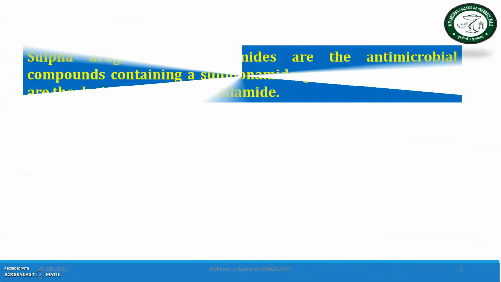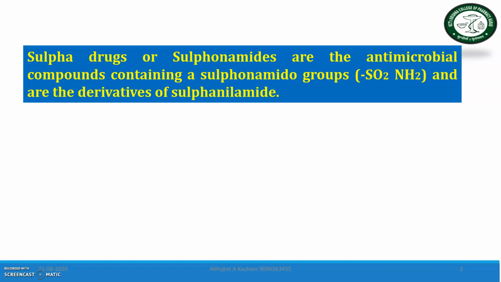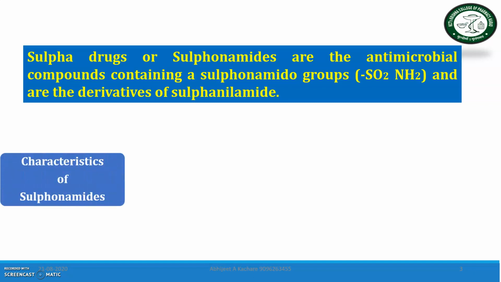Next, what do we mean by sulfonamide? Sulfonamides are antimicrobial compounds containing sulfonamide groups, meaning SO2 and NH2, and are derivatives of sulfonamides. Always remember, sulfonamide drugs contain SO2 and NH2 groups and have antimicrobial or antibacterial activity.